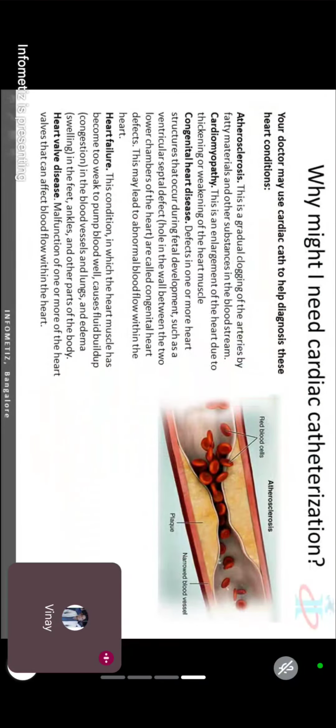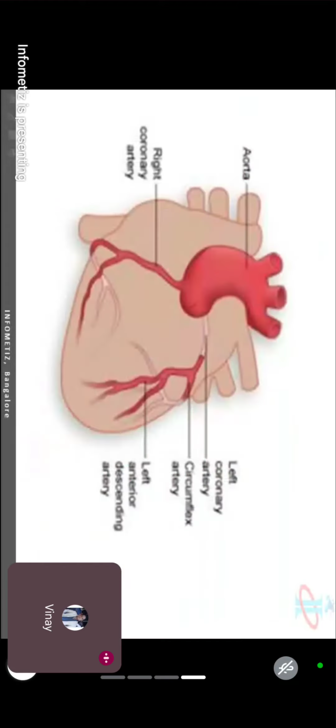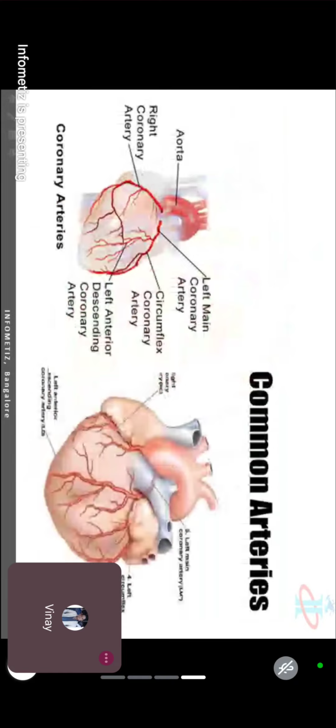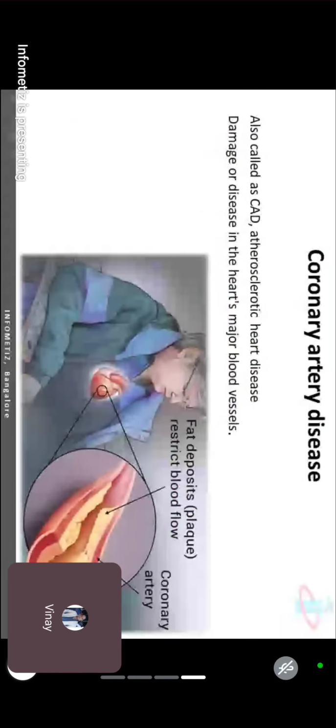See, the blockage is like this. That's why they say go for your cholesterol check. If cholesterol is high, you have a chance of artery disease, blockage of the artery, and that blockage will cause a heart attack.